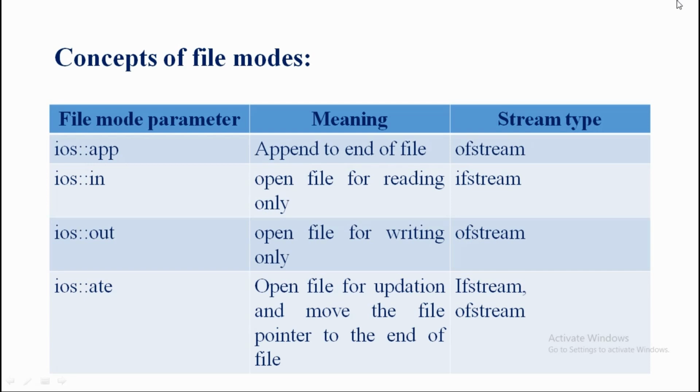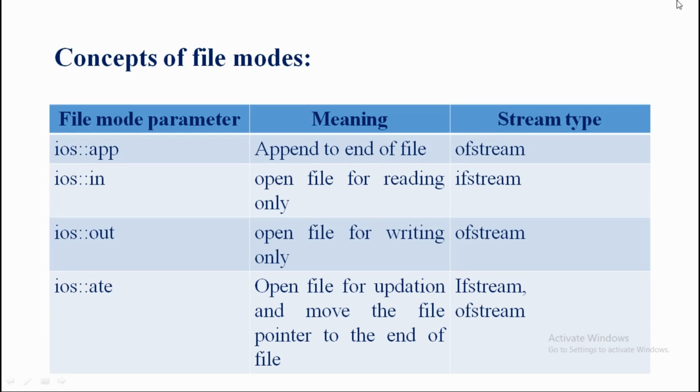Now what's the meaning? Why do we use such a file mode parameter? It appends to the end of the file. As I said already, it is to add something to the file. We know that some information is there in the file, so we move the cursor to the end of the file, and afterwards we start adding extra information into the file. So the ios::app file mode parameter is used to append or add to the end of the file. Such stream type belongs to the class ofstream.